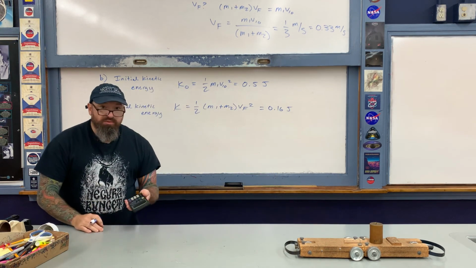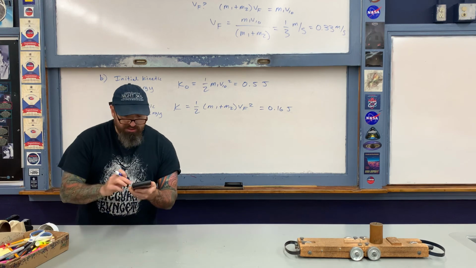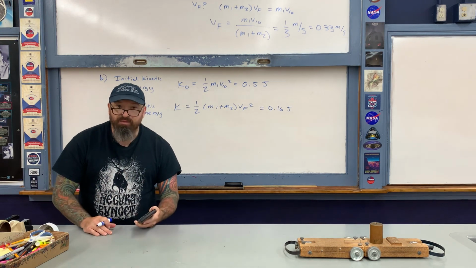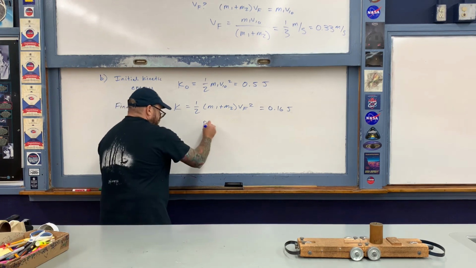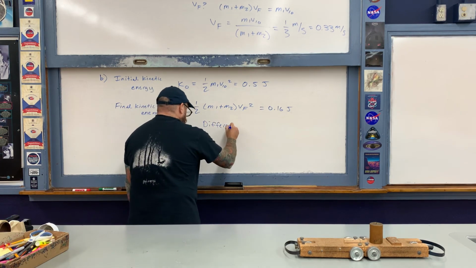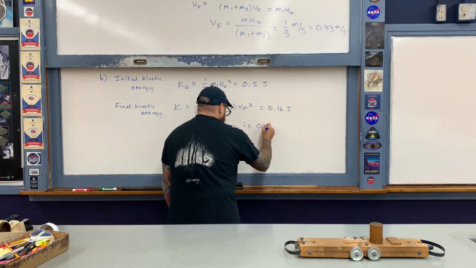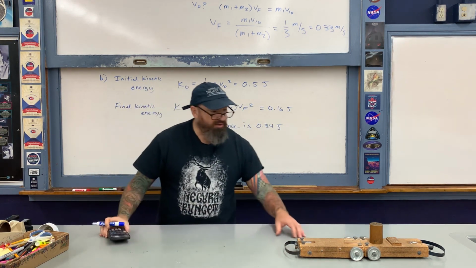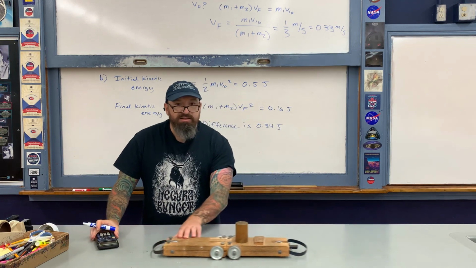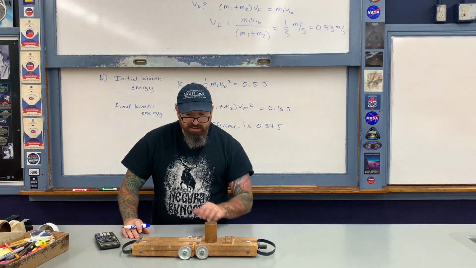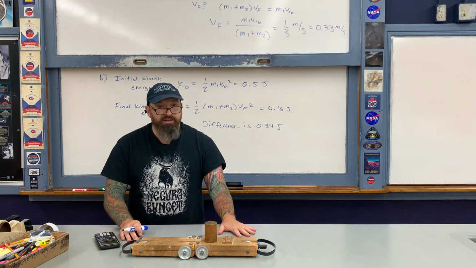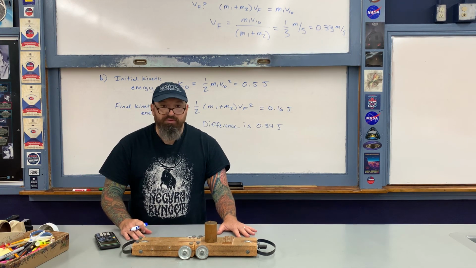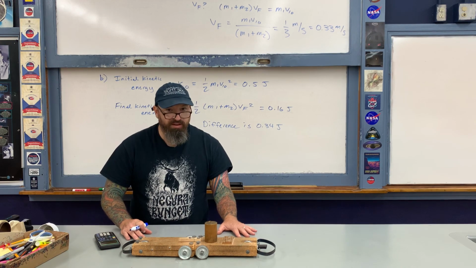So the difference between the two then, therefore, is the amount of energy that's lost as heat. So 0.5 minus 0.16, that ends up being about 0.34. So the difference is 0.34 joules. That's the amount of energy that's lost as heat during the collision. So in the perfectly inelastic collision, the force that causes the objects to stick together is the force of friction. This then causes heat loss. Okay, in the next video, we'll take a look at a brief two-dimensional case of the perfectly inelastic collision.